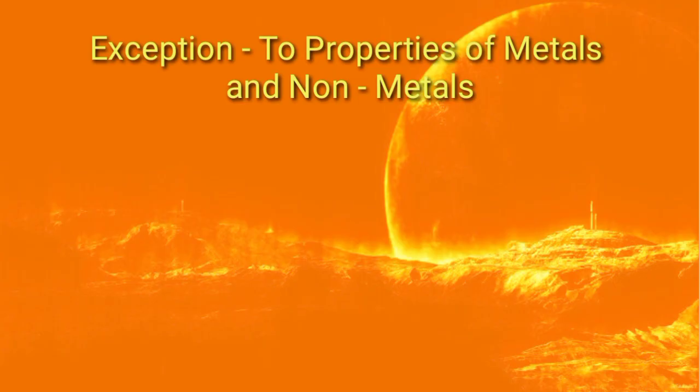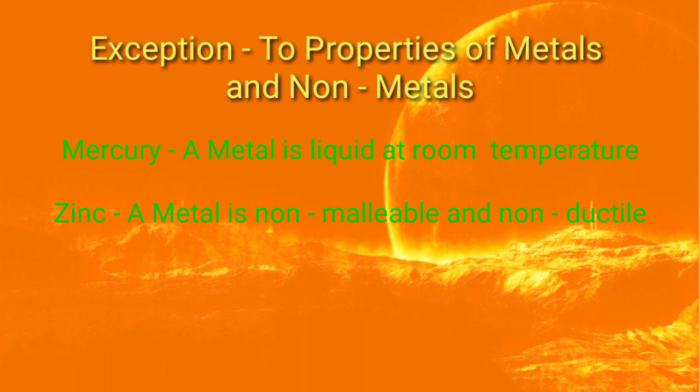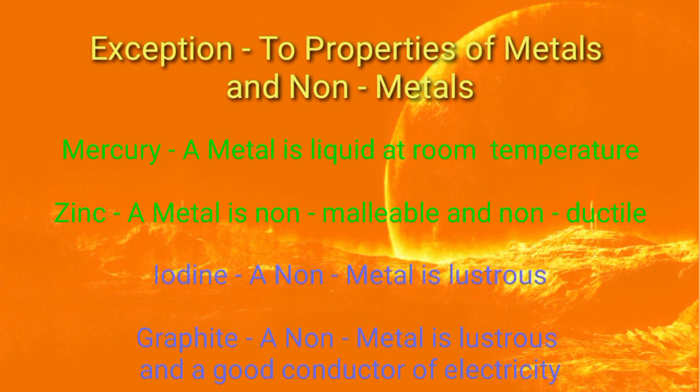Now there are some exceptions to the properties of metals and non-metals. What are the exceptions? Now mercury. Mercury is a metal and it is liquid at room temperature. Now zinc. Zinc is a metal and it is non-malleable and non-ductile.